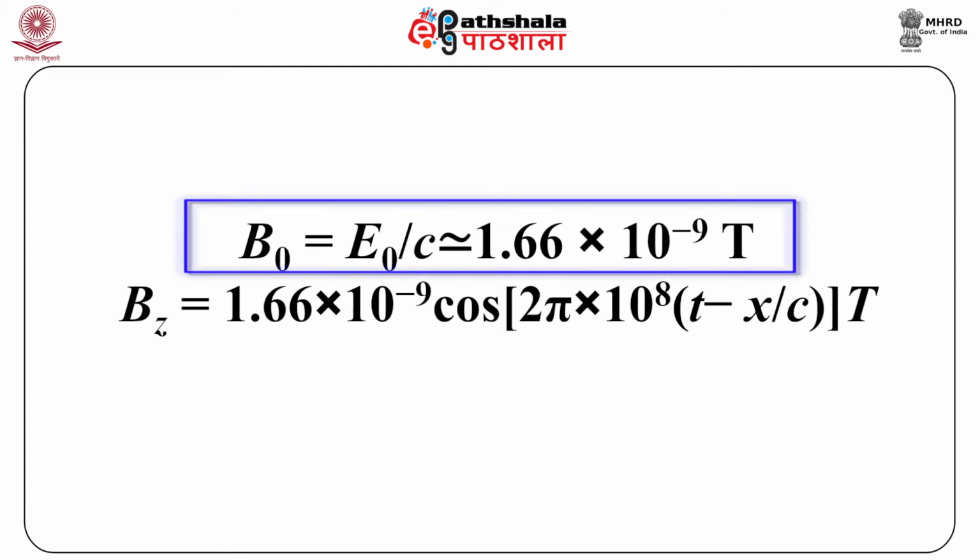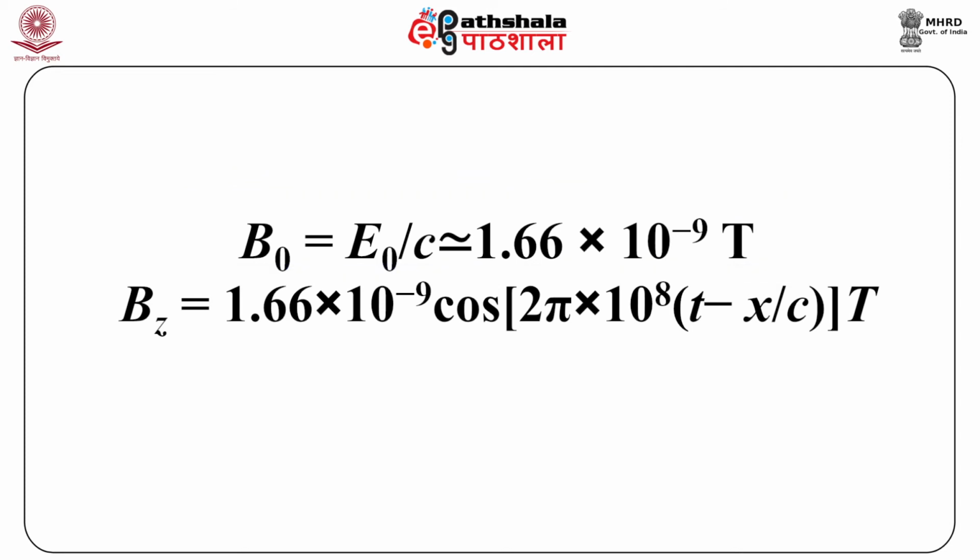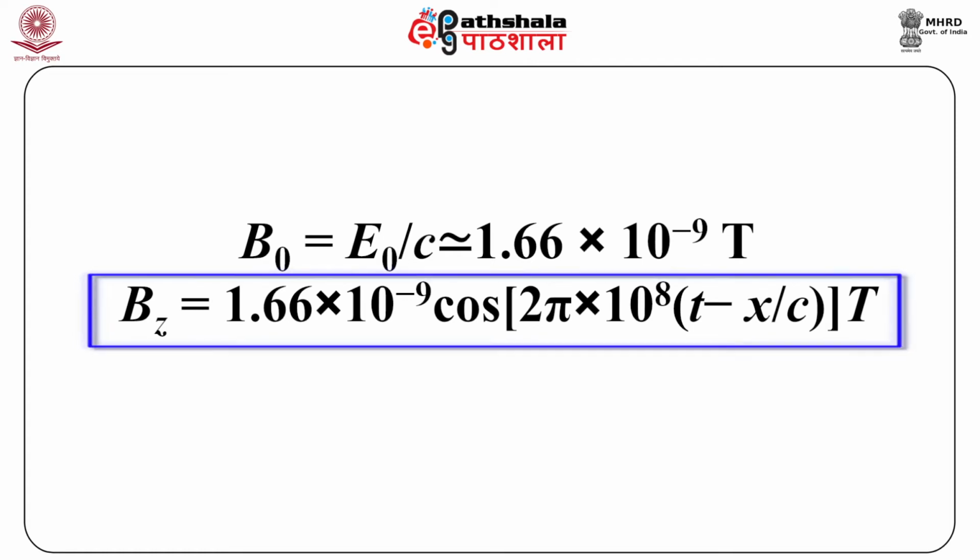We had just derived this equation, and this turns out to be 1.66 into 10 raised power of minus 9 Tesla. The electric field is given in volts per meter and the magnetic field in a unit called Tesla. Thus, Bz is equal to 1.66 into 10 raised power of minus 9 cos[2 pi into 10 raised power of 8 (t minus x by c)] Tesla.